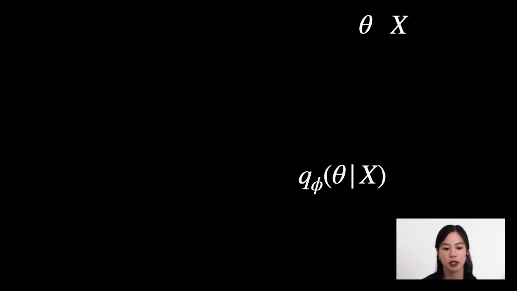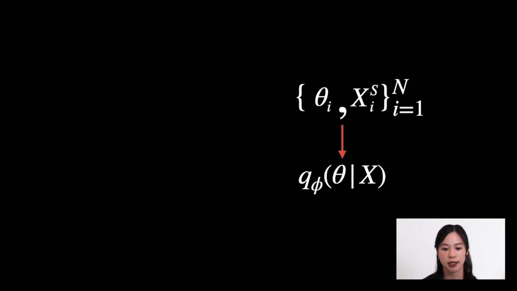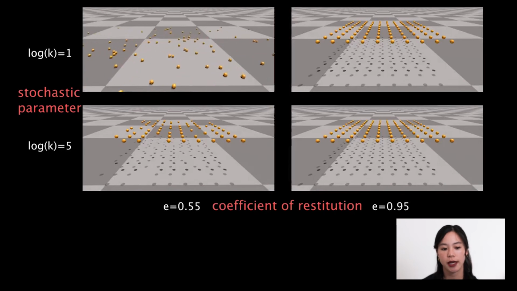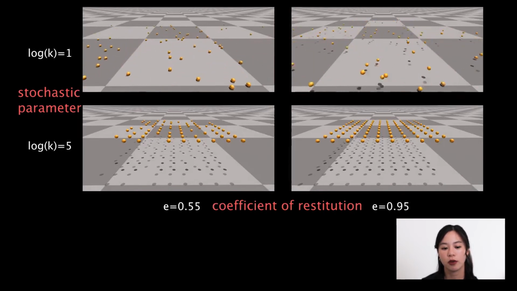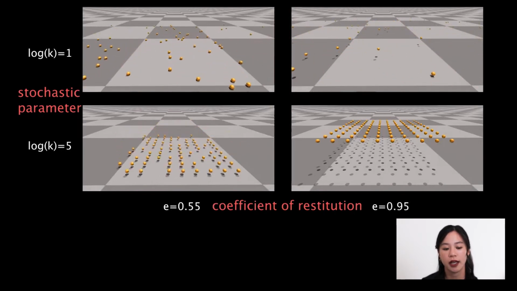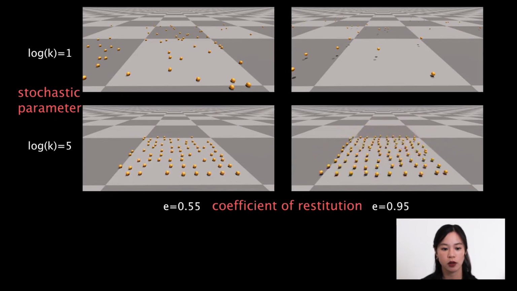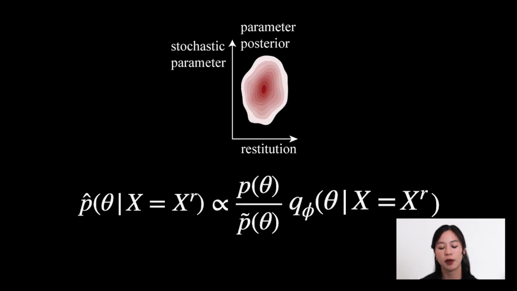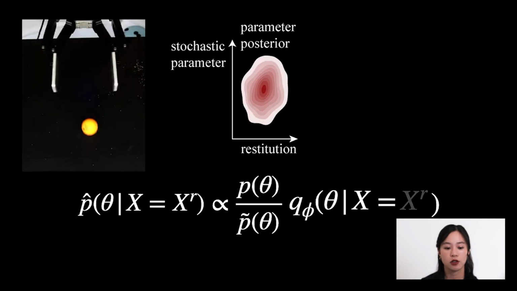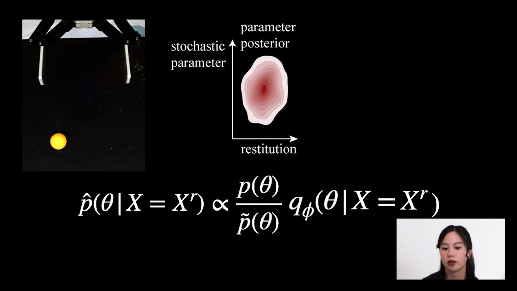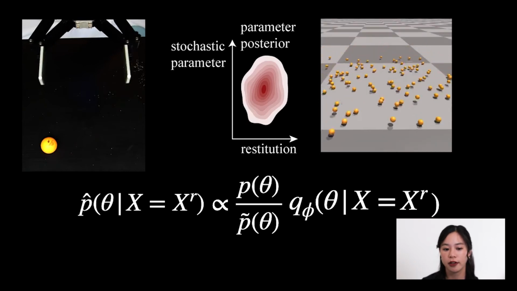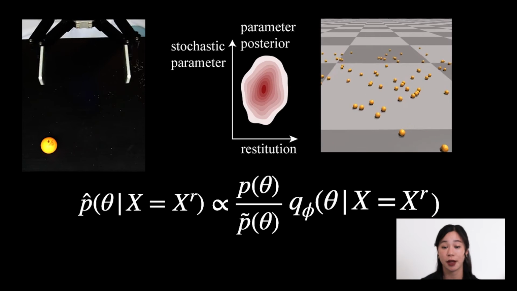BayesSim directly computes a conditional density function by learning from pairs of parameters and summary statistics. These pairs are generated by independently sampling parameters from a physically based prior distribution and then forward simulating each sample. The posterior is then parametrically approximated using the learned conditional density and x super r, the extracted features of a real audio observation. This posterior is then sampled for every new simulation instance of that bouncing ball.